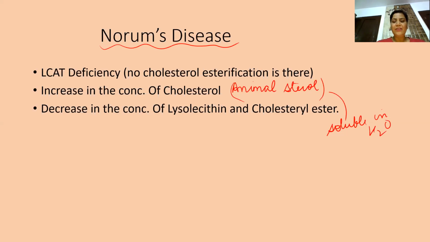And how its esterification occurs is a very important reaction. This cholesterol binds with lecithin, a very important phospholipid, forming cholesterol ester